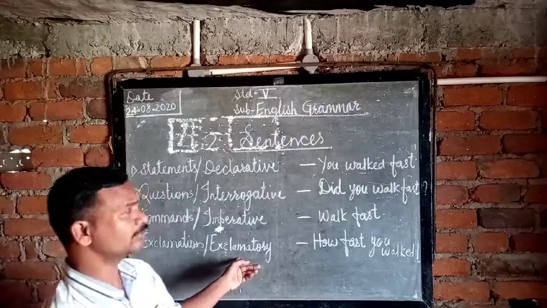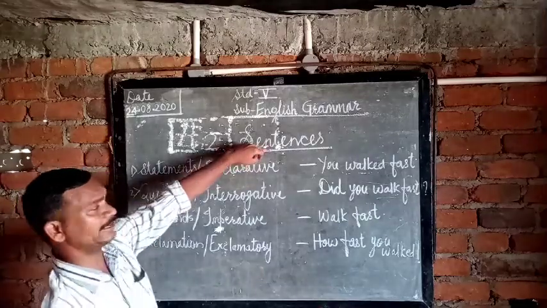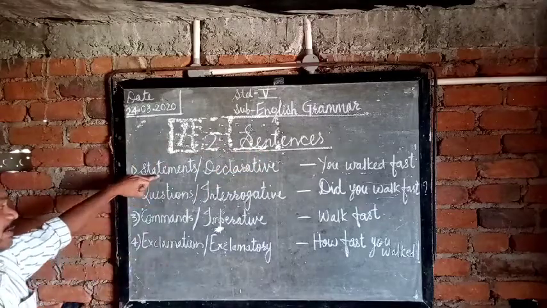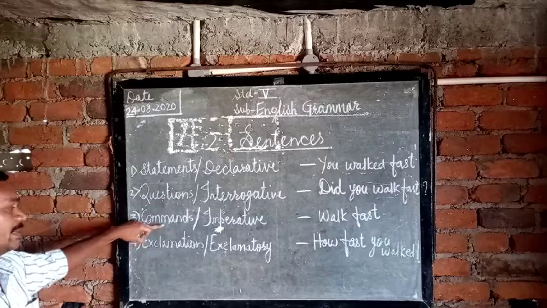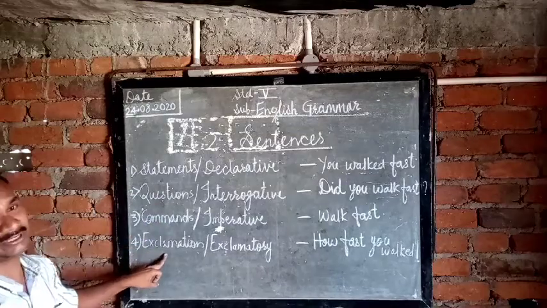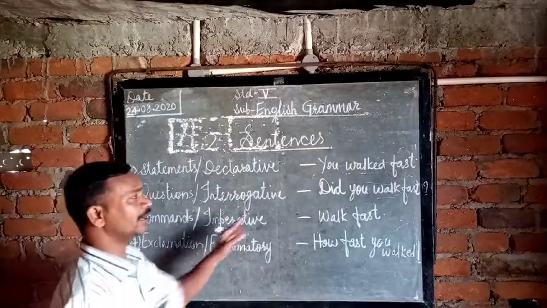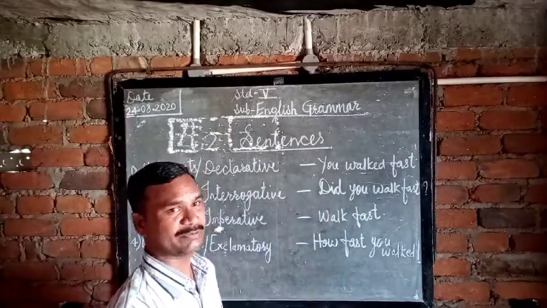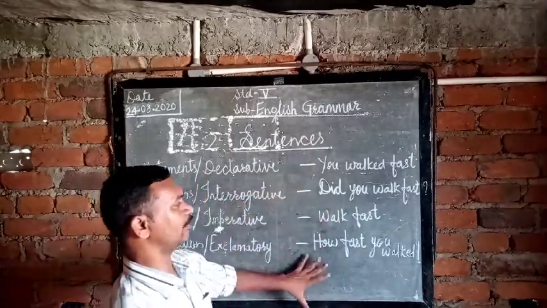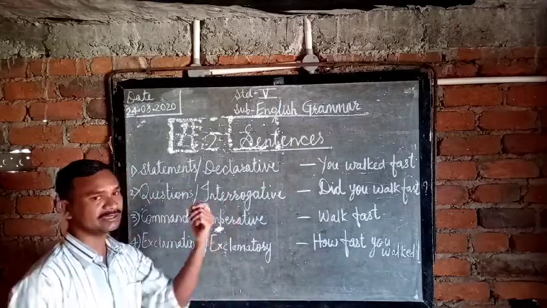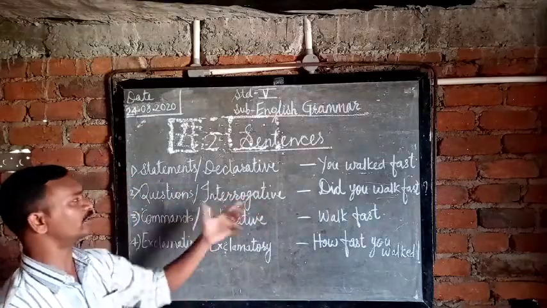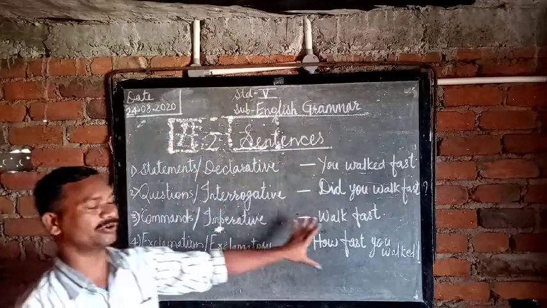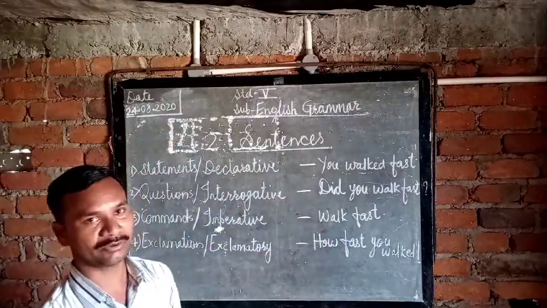Okay. In today's session, we discussed sentences and the types of sentences: statement, question, command, and exclamation sentence. Okay, got it? And these are the examples. If you refer to the grammar textbook, you can understand properly. But when you see this video, you can also understand what a sentence is, what the types of sentences are, and what the examples are. Okay.